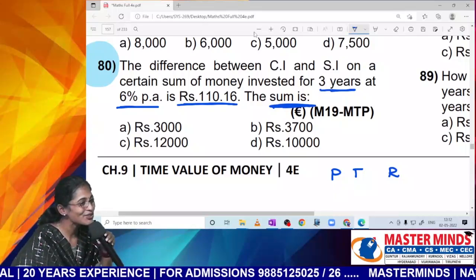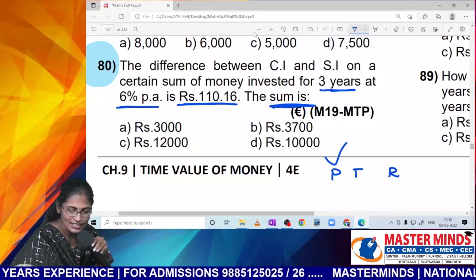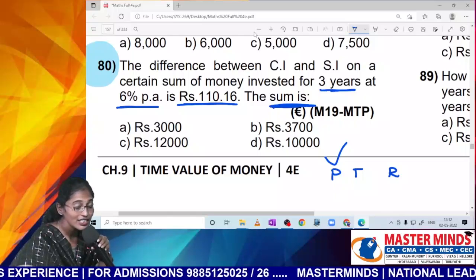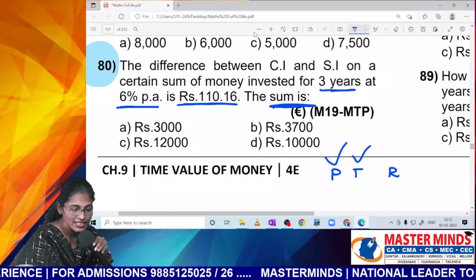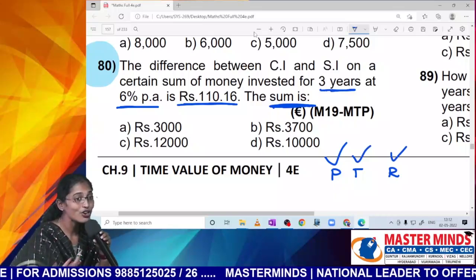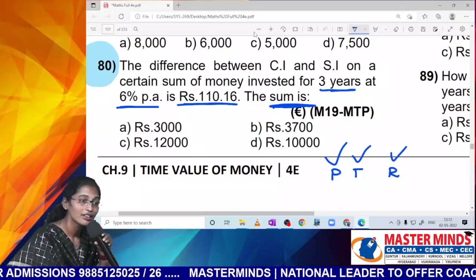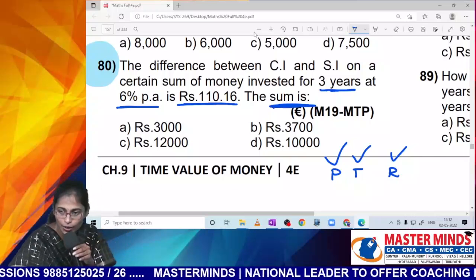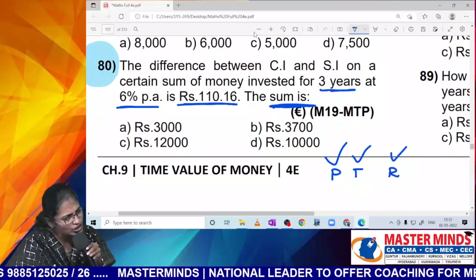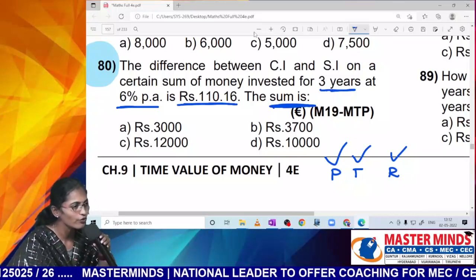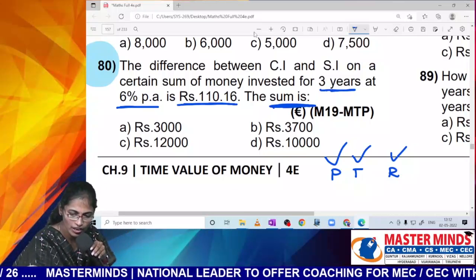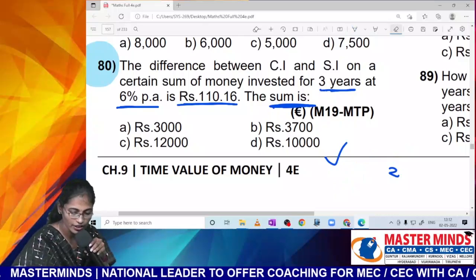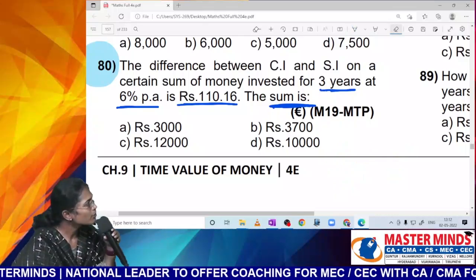He is asking us to calculate the sum. P is there in your options, right? Is T there? Is R there? Means all the terms are there or not? Option verification is 100% accepted. If you wish to go for option verification, then go for option verification. Nobody will object to you writing option verification for this question. But I am using my formula.